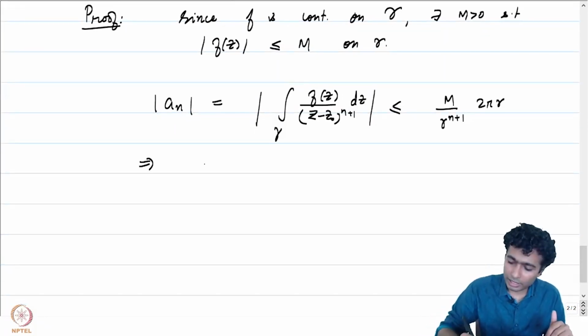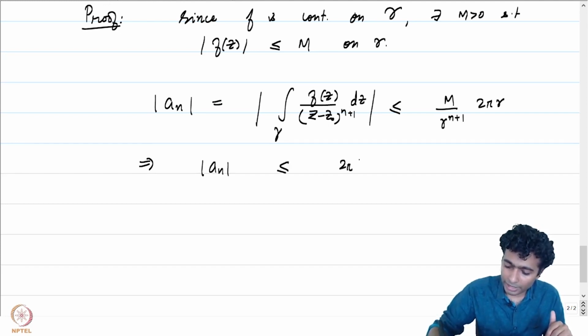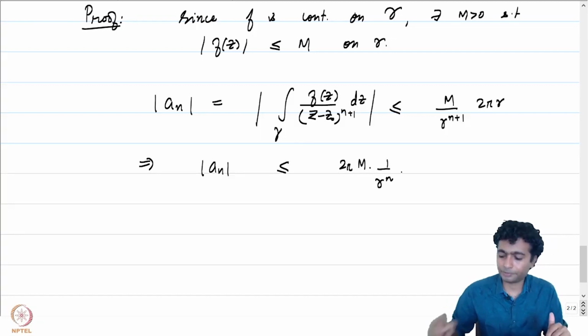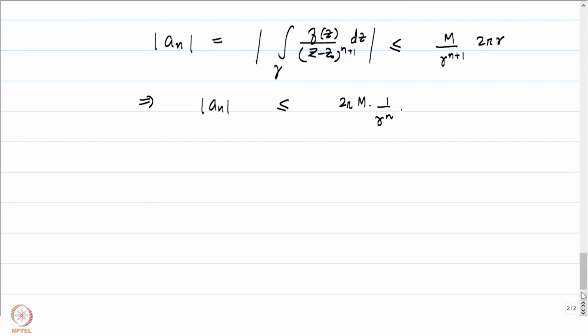And this tells us that the absolute value of a_n is less than or equal to 2π M into 1 by r to the power n. So this tells us that the limit of |a_n| to the power minus 1 by n is at least r.